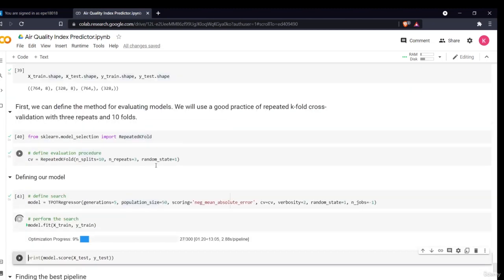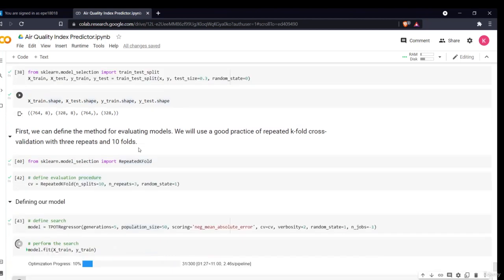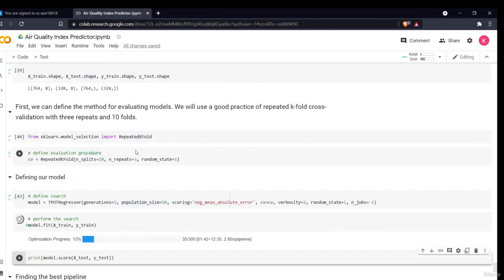Okay, so now this was a brief introduction. This is similar to what we did previously using the linear regression model, the XGBoost model, and the random forest model. We wrote so many lines of code. We defined different numbers of parameters, and I am sure we might have missed some of them. But with the TPOT regressor library, it does all of that by itself. It takes the models and the hyperparameters, sees which model performs the best, and gives me the best model.